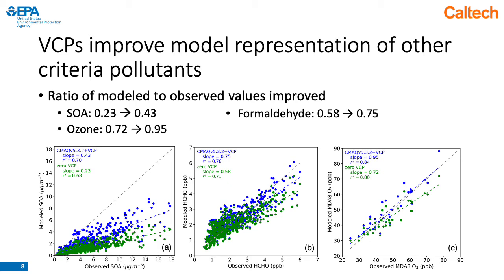The VCP emissions and chemistry updates also improve model representation of other criteria pollutants. Shown in these figures is modeled concentrations versus observed concentrations of SOA on the left, formaldehyde in the center, and MDA8 ozone on the right. And we see that the predictions were improved for all 3 of these species between the 2 simulation cases.